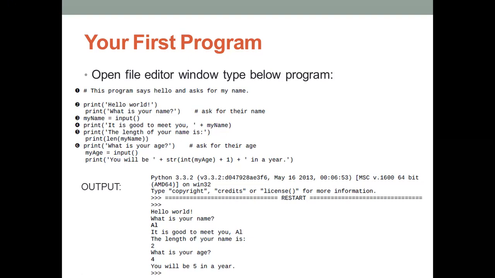Okay, and then what is your age? Like that. Here, first you are asking what is your name, so that name is stored in my name. Like that, you can ask any questions. Here, the next question is what is your age. Next, you accept that input.